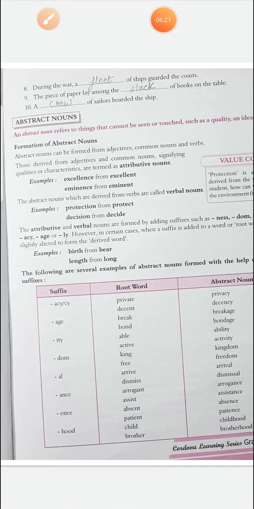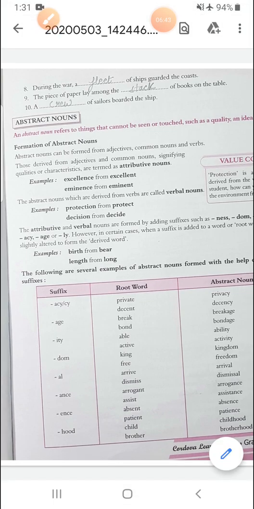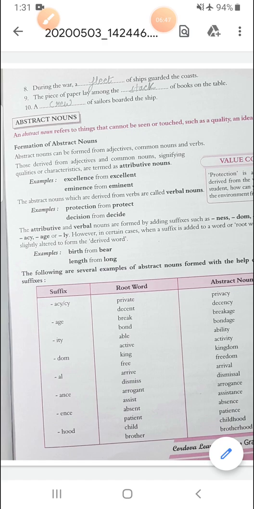Then three more are given here. During the war, a fleet of ships guarded the coast. The piece of paper lay among the stack of books on the table. A crew of sailors boarded the ship. Again, I am telling you, don't get worried. Just refer above, that was there in the last page, and you will get to know where to use what. Alright. I hope this collective noun is clear now.